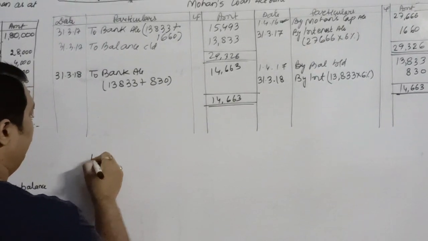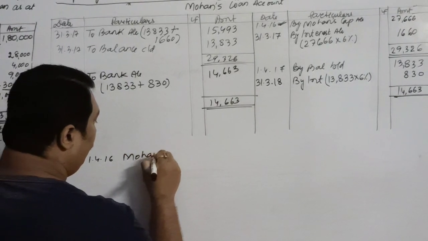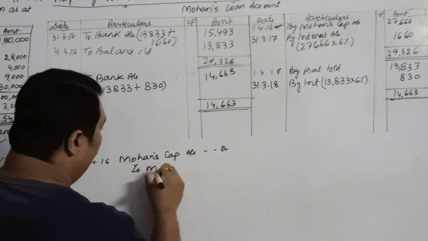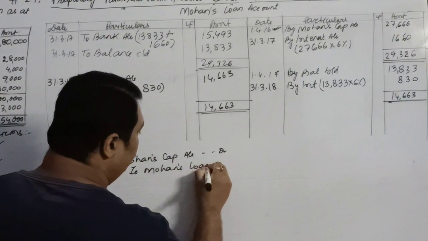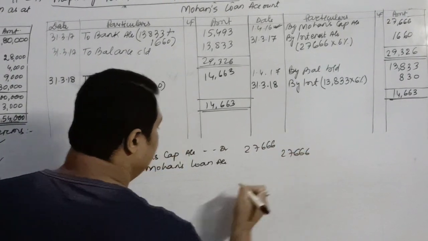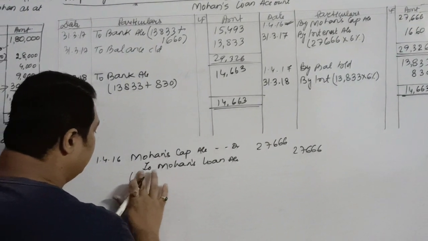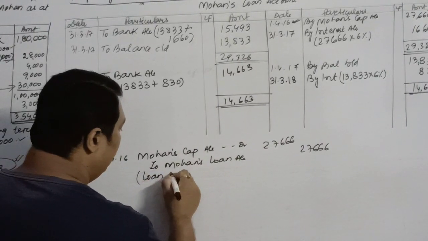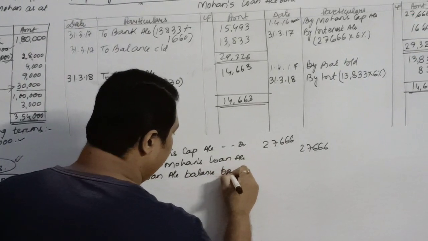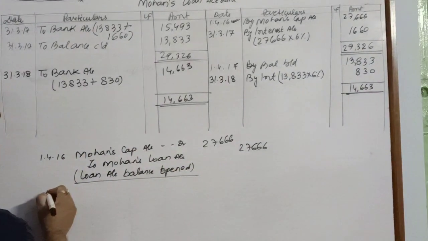So your first entry will be on 1st April 2016: Mohan's capital account debit to Mohan's loan account, 27,666. Narration: balance of capital account transferred to loan account.